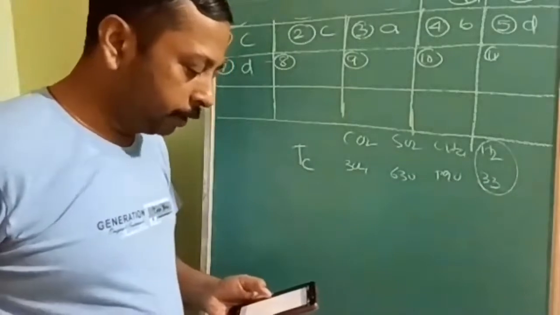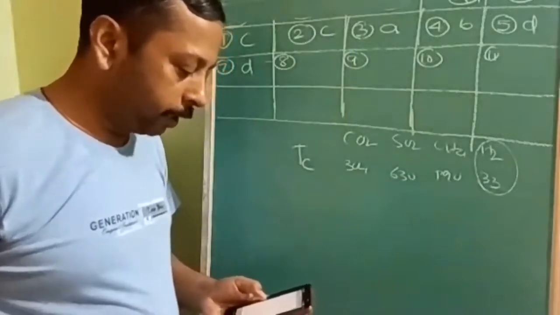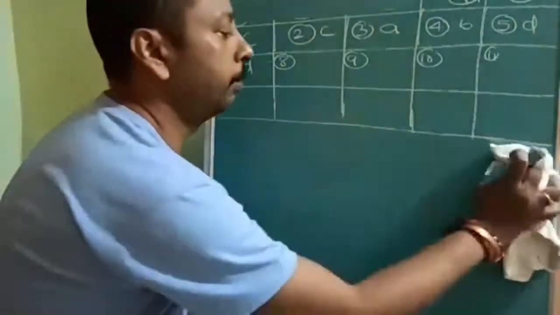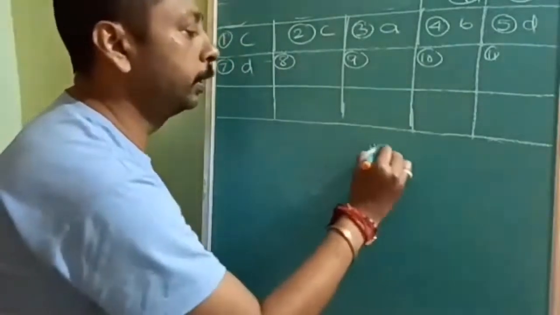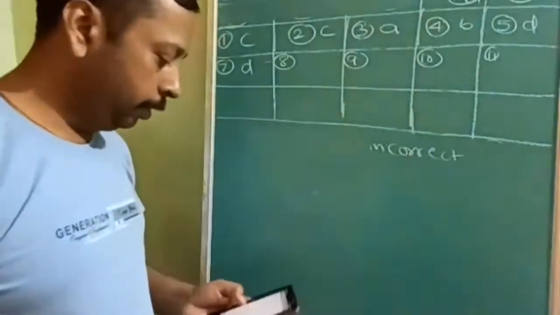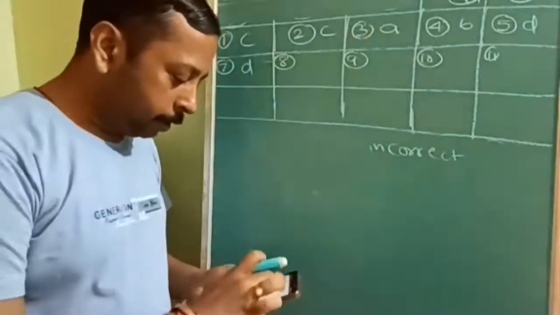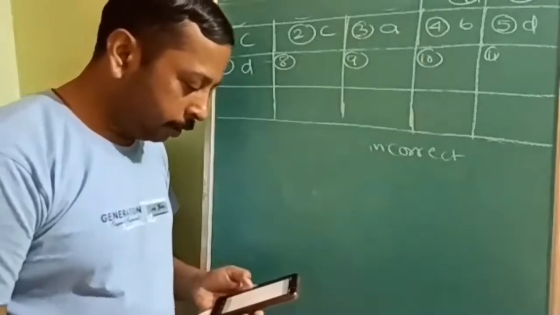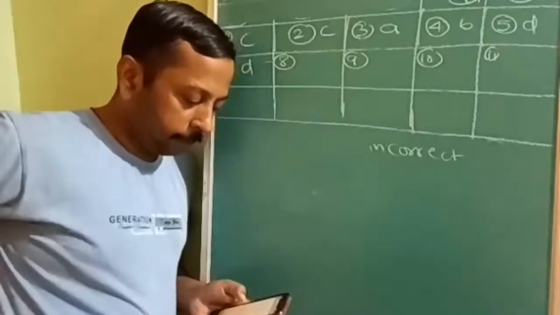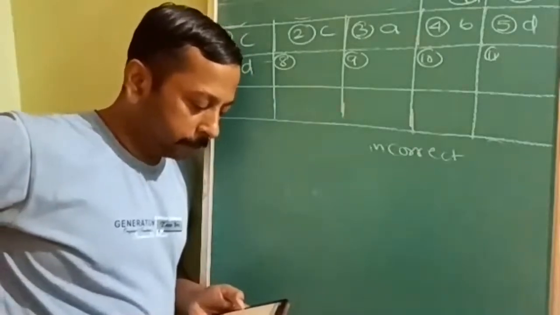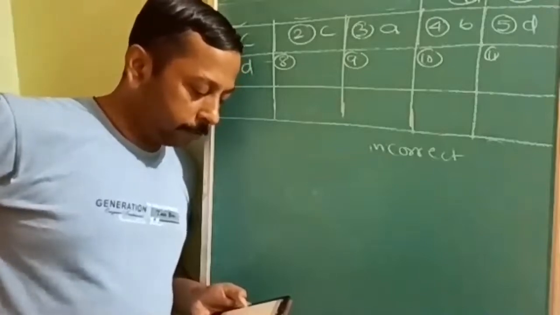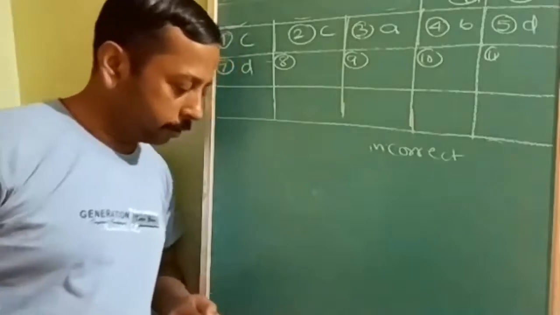Which of the following statements regarding difference between adsorption and absorption is incorrect? This is very problematic. You should worry about the incorrect statement. You should identify the incorrect statement. Adsorption is a surface process and absorption is a bulk process. That is correct. Water vapor is absorbed by CaCl2 but adsorbed by silica gel. That is also correct.